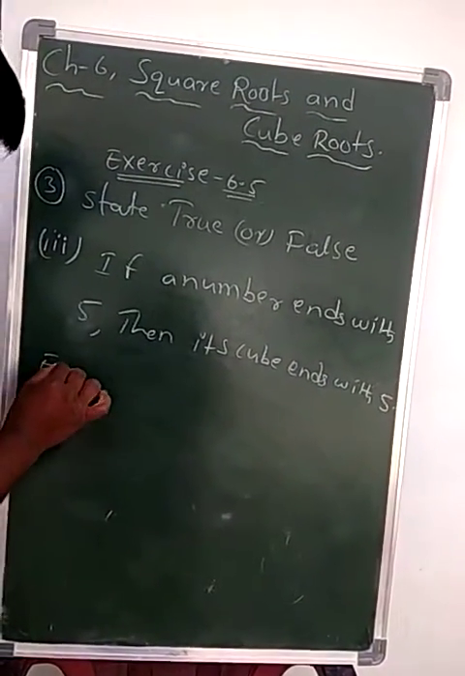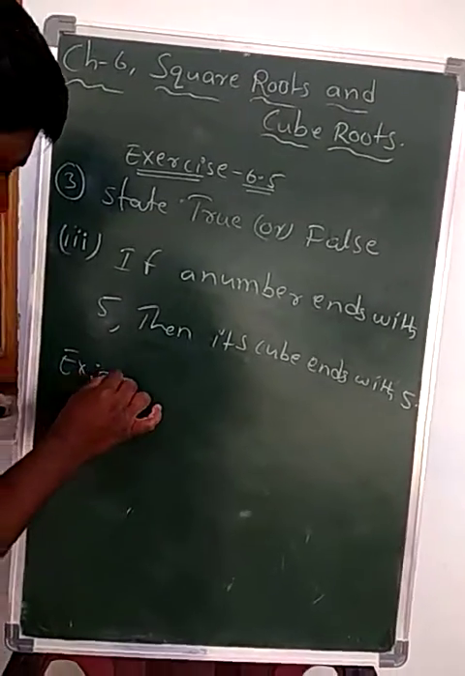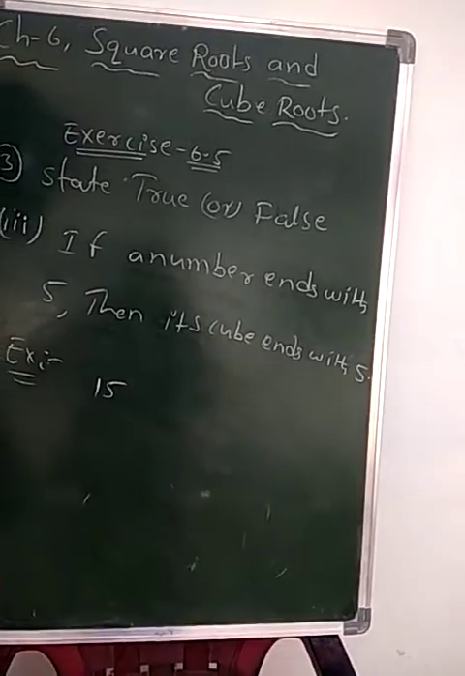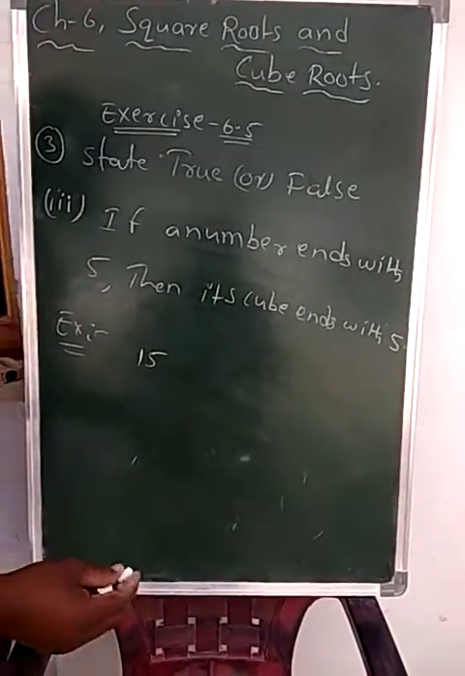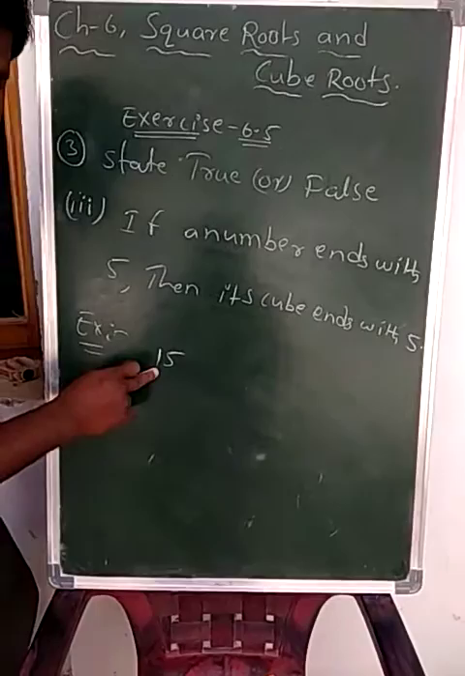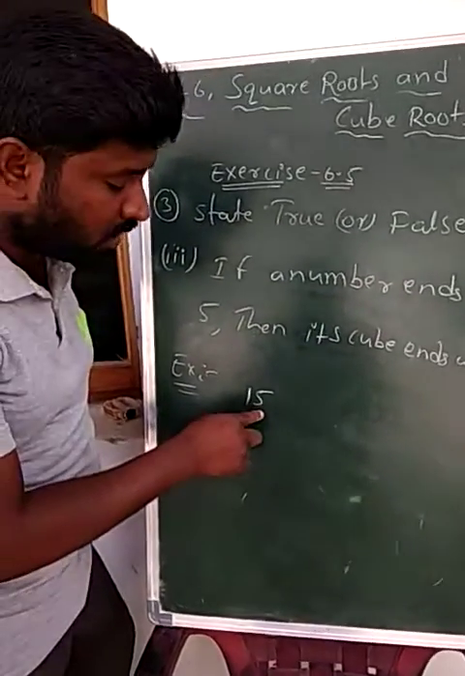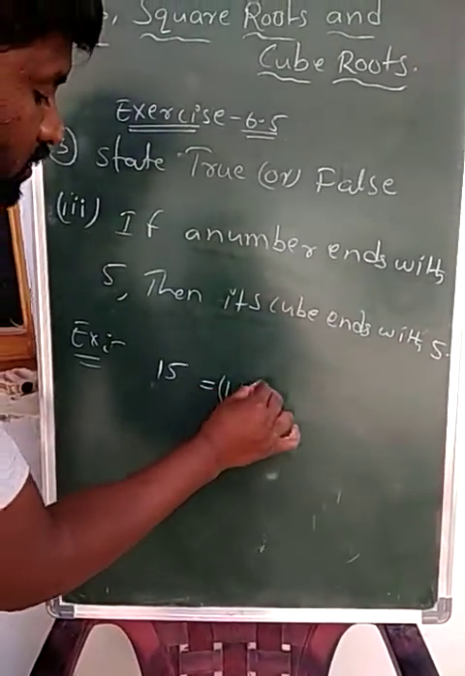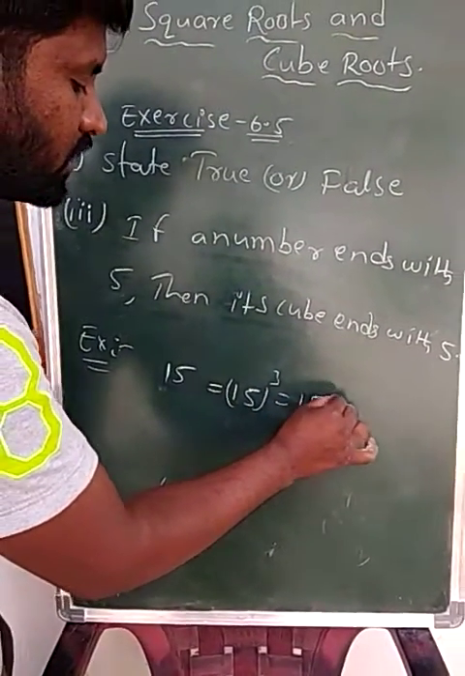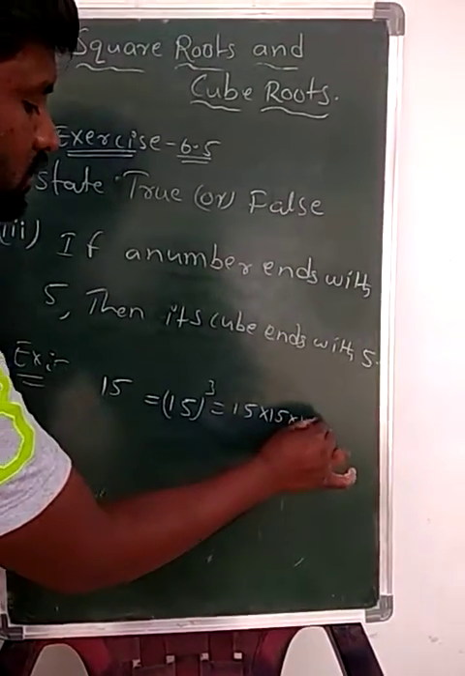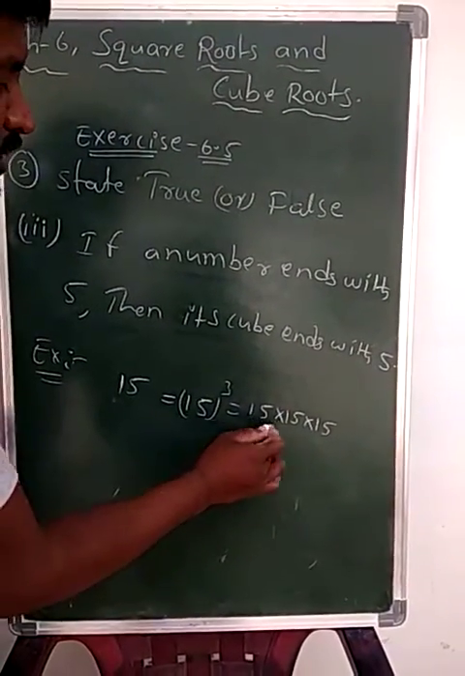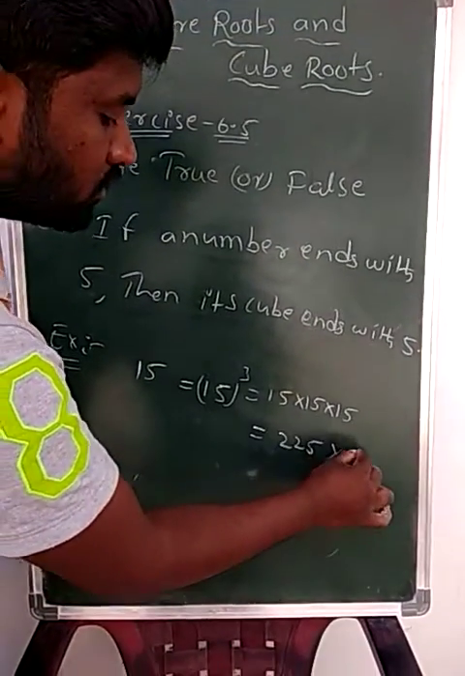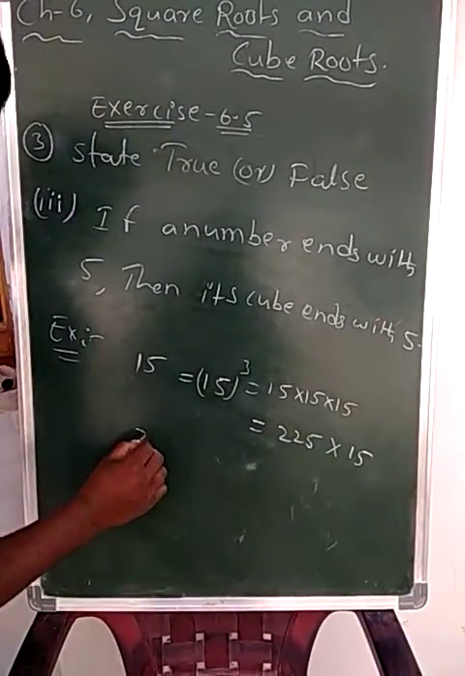See, I am taking here an example. I am taking 5, a number is 5. Okay, let's take 15. A number ends with 15. 15 is a number. It ends with what, Nana? 5. Now see its cube. 15 cube means that is 15 into 15 into 15. 15 15s are what? 225 into 15. What do we get?